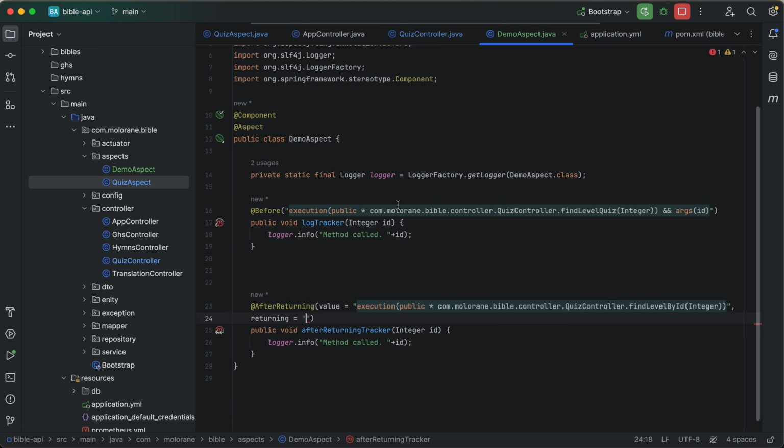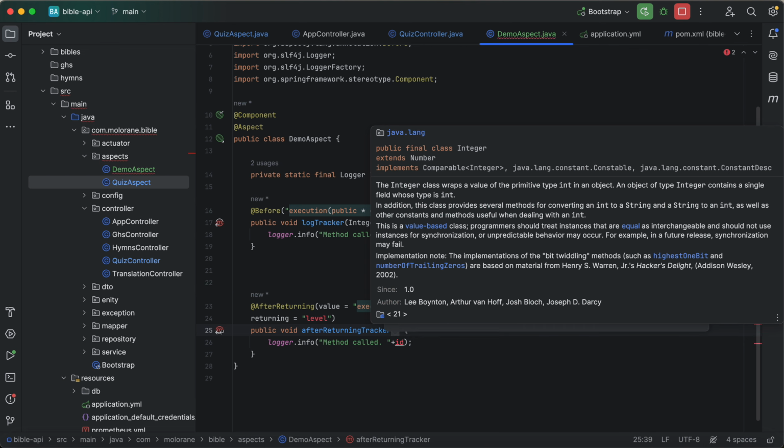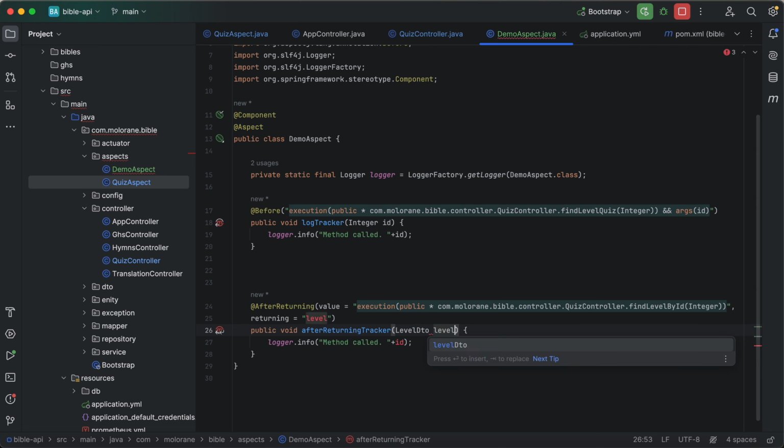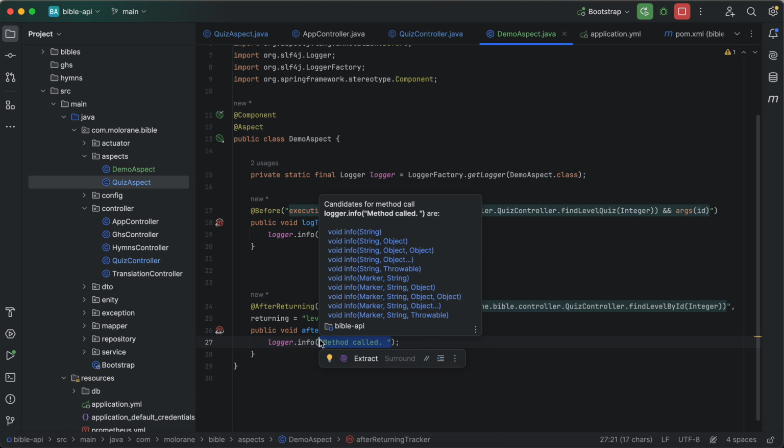This attribute, we're gonna give it what we want to be returned. That's level. All right, so I'm just gonna say level here, and I'm gonna pass it here also. So what I'm going to do, I'm gonna say level DTO, then I'm gonna say level. You see now the red dot has disappeared. All right, which means the after returning, since you have the return value or the return object, you can then interrogate it.